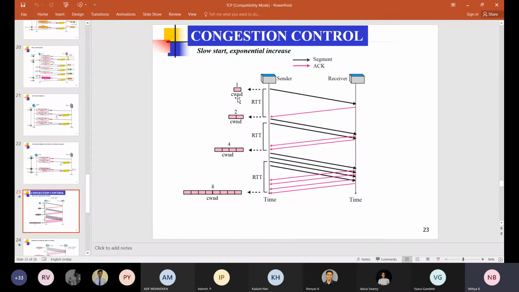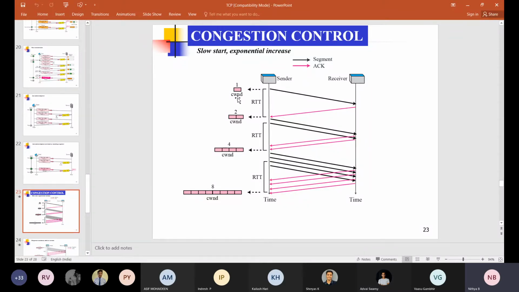Why is there no response? It's a very simple question, no? Okay, so I will give an example. The receive window size is 10, that is, the receiver is able to receive only 10 segments. And the congestion window is only 5, because we have severe congestion in the middle of the network.